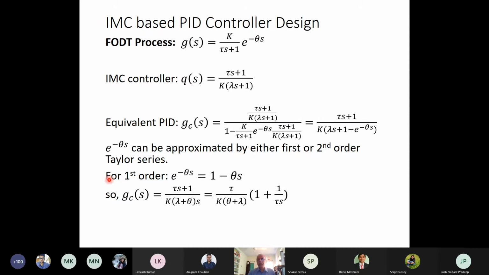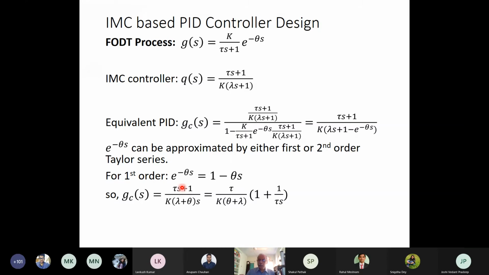If I take a first order Taylor series approximation, which means e^(-theta s) is equal to 1 - theta s, then my GCS will be (tau s + 1) / (k (lambda + theta) s). Okay, and it will be a PI controller, (tau / (k (theta + lambda))) (1 + 1 / (tau s)). So this will be my PI controller if I take the first order Taylor series approximation of e^(-theta s).